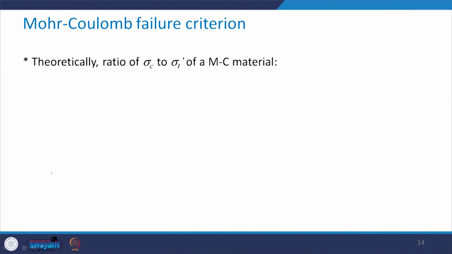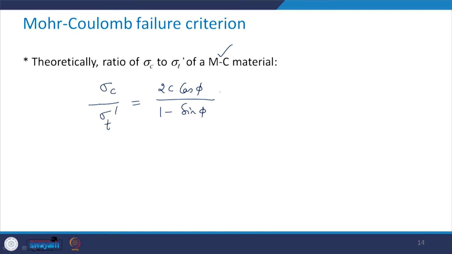Now theoretically, the ratio of sigma c to sigma t prime of Mohr-Coulomb material is going to be given by this expression. You see that sigma c upon sigma t prime is going to be equal to, we derived it earlier as 2c cos phi divided by 1 minus sin phi.